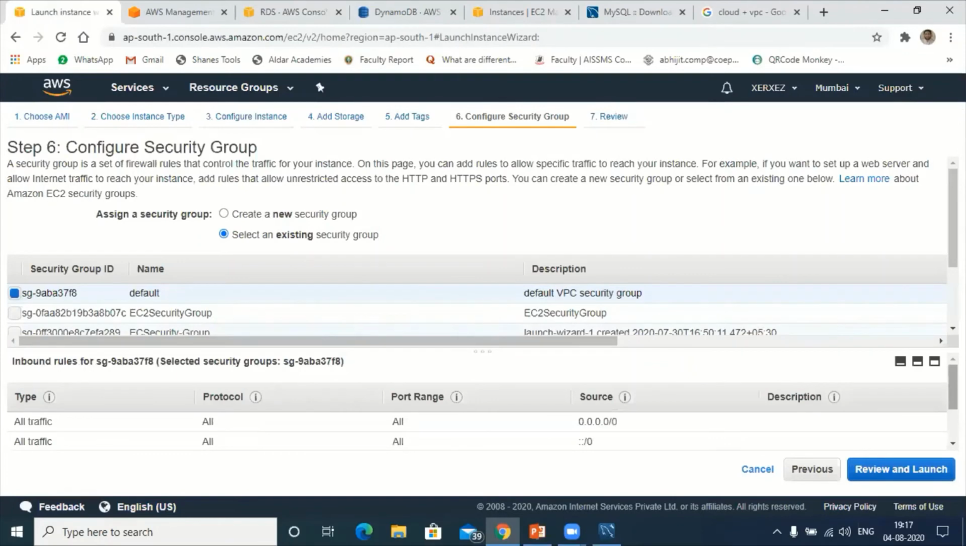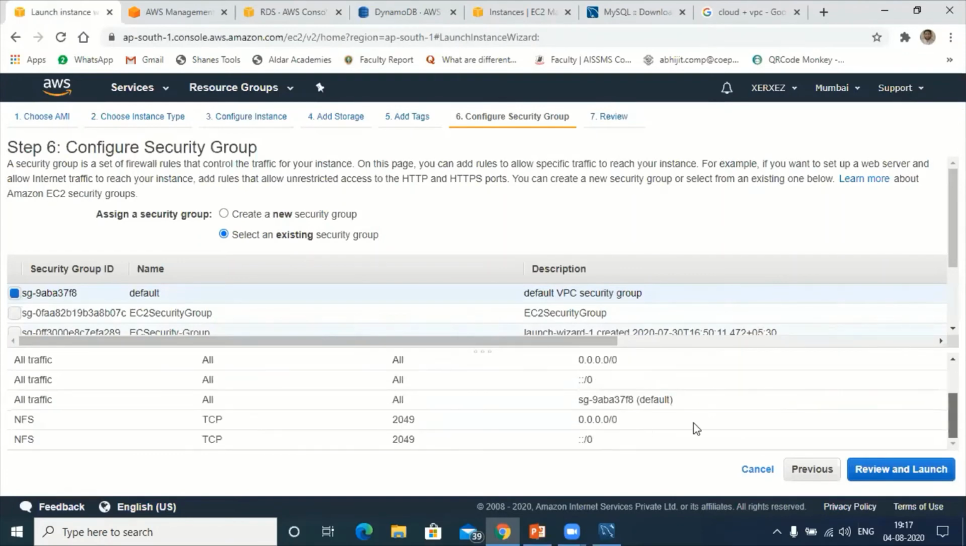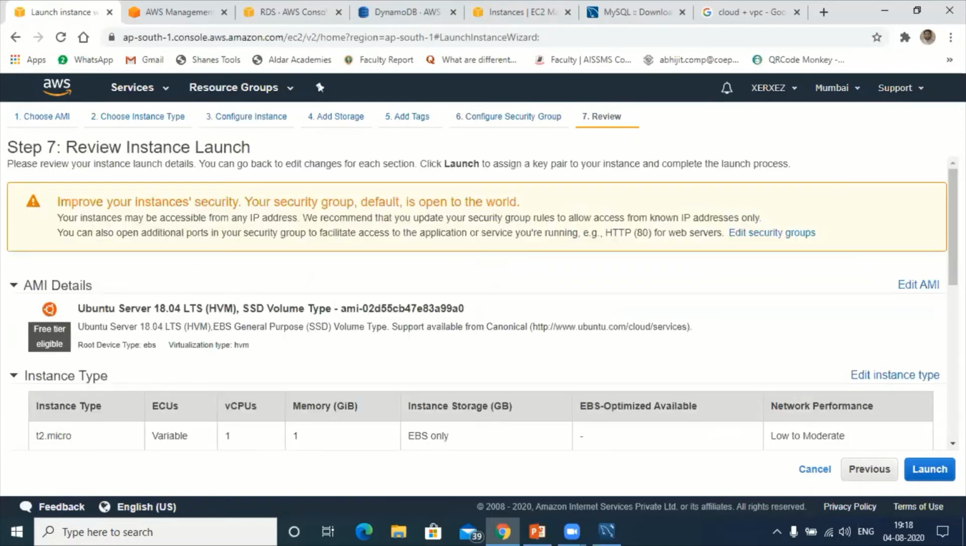Next, the most important thing here is to check all traffic, allow all traffic. You need to configure this in the default security group, and only then can you run in the console. Okay, let me review and launch it.